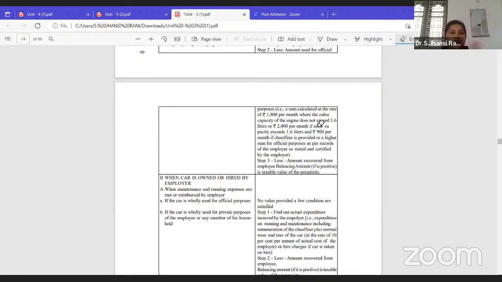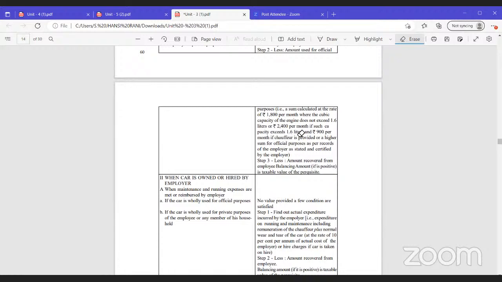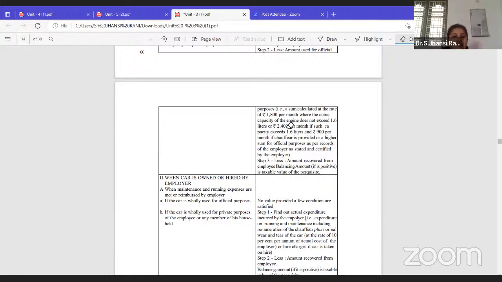If the car is less than 1.6 CC, it will be 1800 per month. If it is exceeding 1.6, providing this benefit, up to this it is taxable, because it's a perquisite now provided by the employer. So if you just look here, it is calculated at the rate of 1800 per month where the cubic capacity does not exceed 1.6 liter CC. If it is exceeding 1.6 liter CC, 2400 per month is taxable.